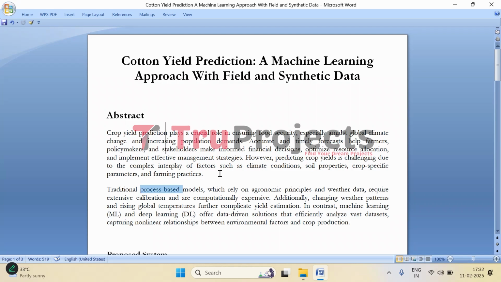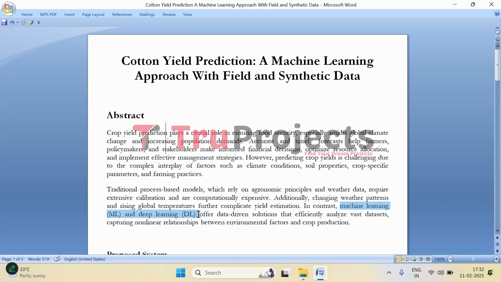But we do have some traditional methods. We do have some traditional crop yield prediction methods that are based on agronomic principles and weather data. These models try to simulate how crops grow under different conditions, but they require a lot of fine tuning and massive computational power to work well. Plus, with climate change causing unpredictable weather shifts, these traditional models struggle to keep up.